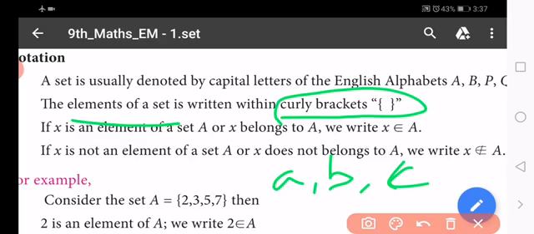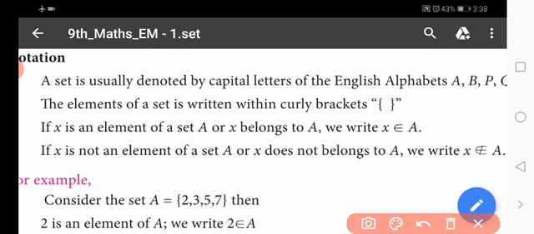So capital letters are used to name the sets and small letters are used for the elements of the set. Within curly brackets we use small letters only. Set means you use the curly brackets, then only it is called a set.